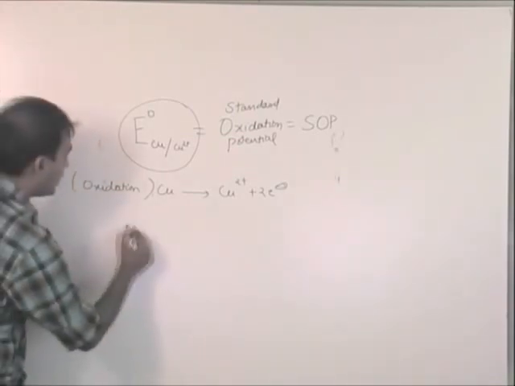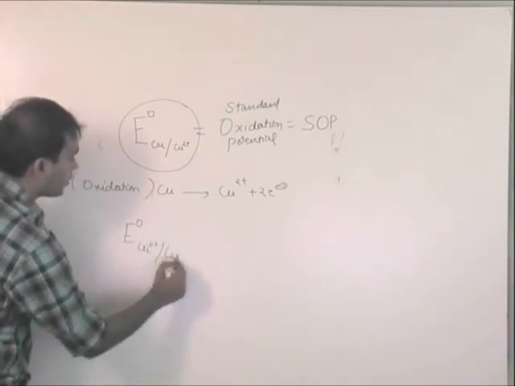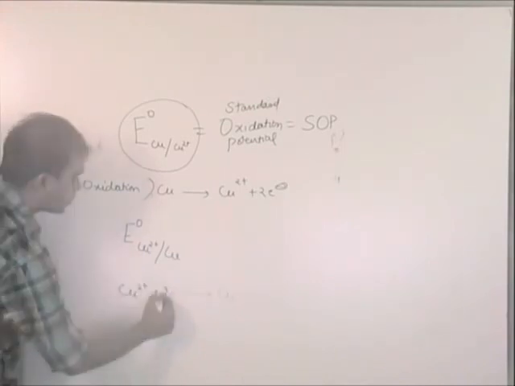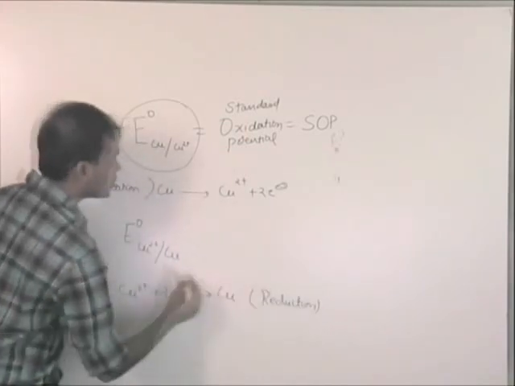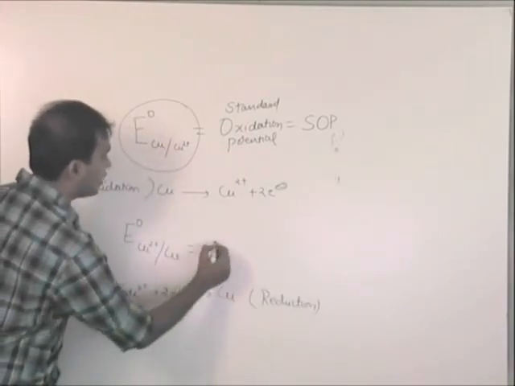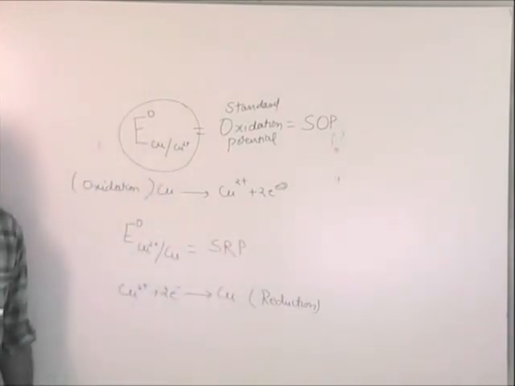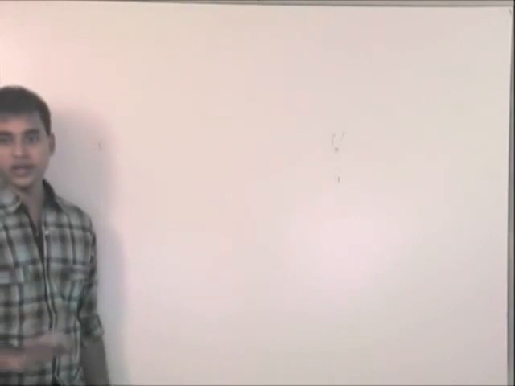Similarly, if I write say E naught copper 2 plus to copper, the underlying reaction is copper 2 plus gaining electrons, fine. Now this is nothing but reduction. So in that case, we can say this is nothing but SRP. Simple. Now up till now what we have done is we have covered one electrode, right?